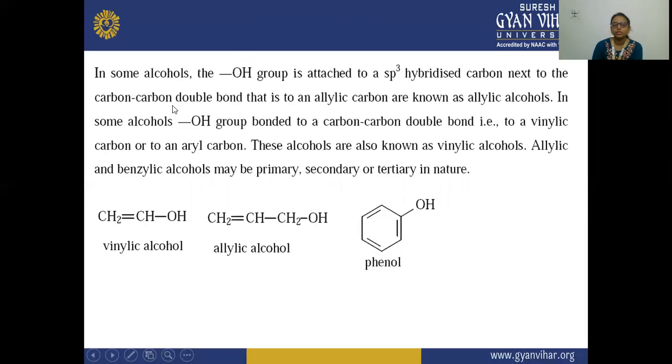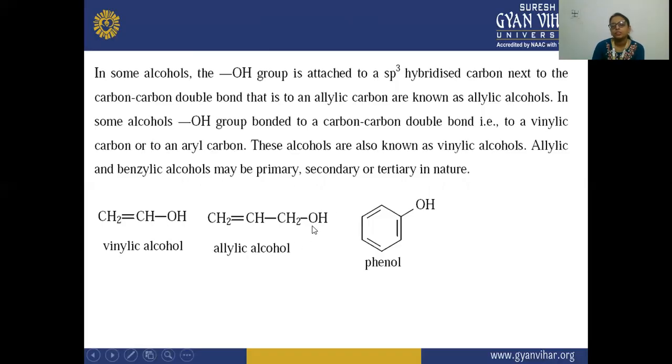But in some of the alcohols, the OH group is attached to a sp3 hybridized carbon next to the carbon-carbon double bond. That is to an allylic carbon, are known as your allylic alcohol. So here you will see that this carbon, 1, 2, 3, this is your sp2 hybridized. And this 1, 2, 3, this is your sp3 hybridized. Here it is known as this allylic alcohol example.